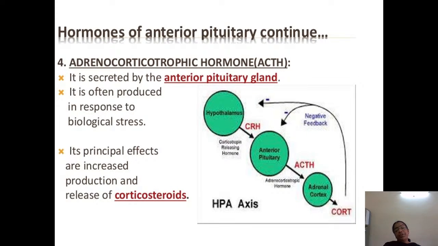One more hormone of the pituitary is adrenocorticotropic hormone. It is secreted by the pituitary gland and is often produced in response to biological stress. Principally, it increases the production and release of corticosteroids. So the main important function of adrenocorticotropic hormone is the production and release of corticosteroids.